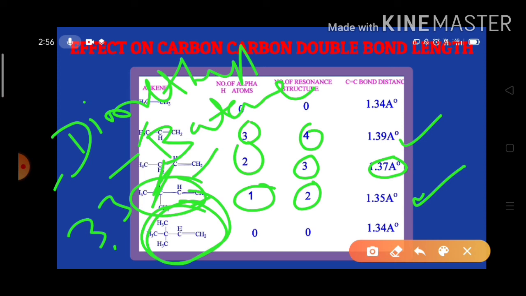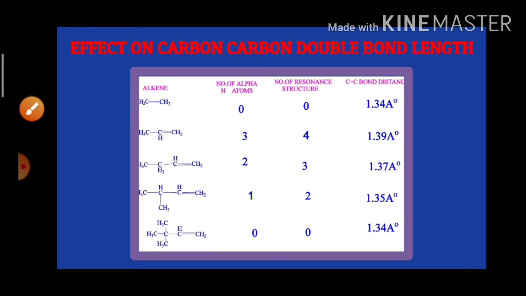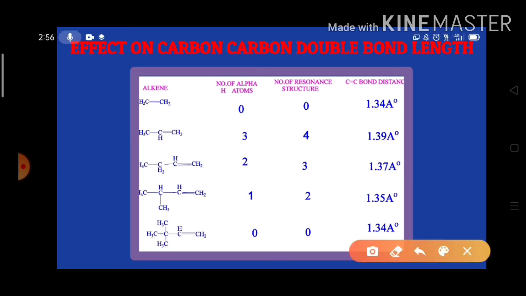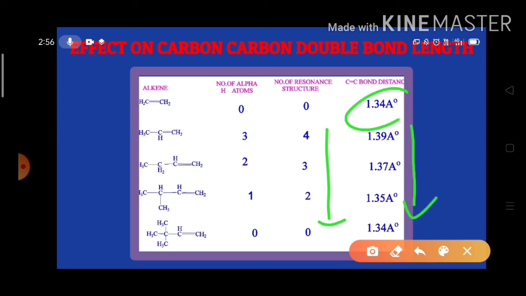So we can say that as the number of resonance structures decreases, bond length also decreases. In ethylene there is no hyperconjugation, and in the last one, 3,3-dimethyl-1-butene, also there is no hyperconjugation, and both show the same C=C double bond distance, 1.34 angstroms.